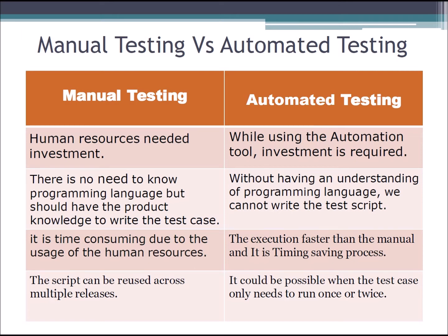In manual testing there is no need to know a programming language, but you should have the product knowledge to write the test case. In automated testing, without an understanding of a programming language, we cannot write the test script. Manual testing is time consuming due to the usage of human resources. Automated testing executes faster and is a time saving process. Automated scripts can be reused across multiple releases, while manual testing is suitable when the test case only needs to run once or twice. So these are the differences between manual testing and automated testing.